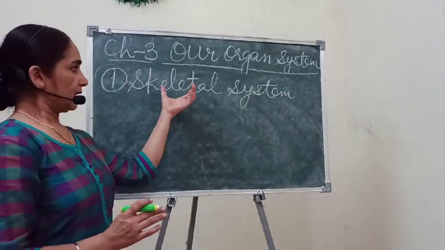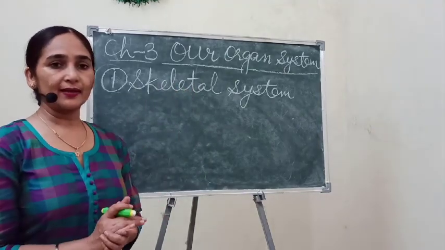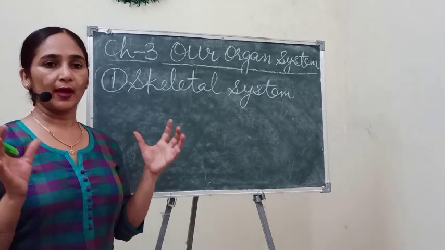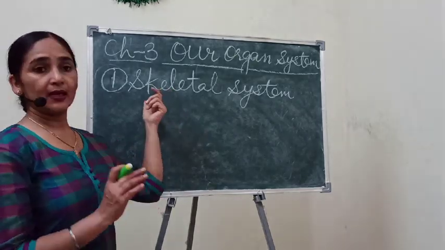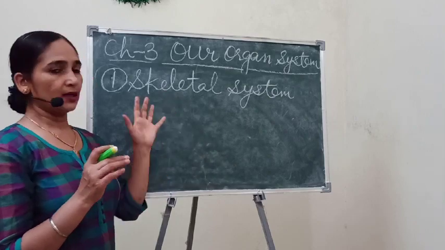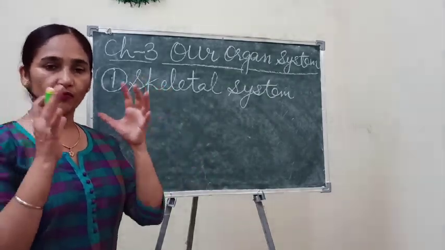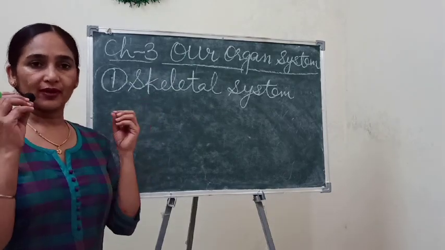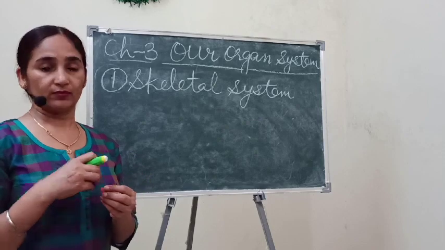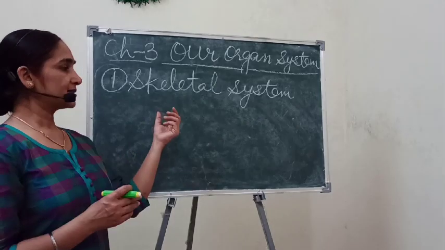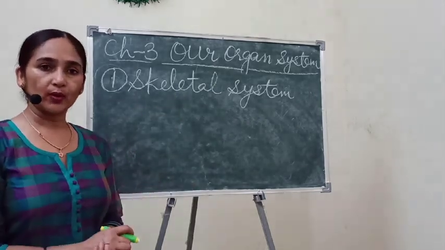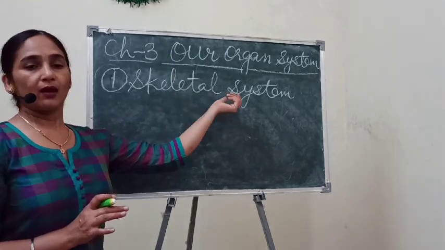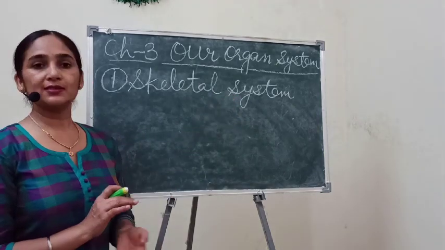You know, children, what is a skeleton? All the bones of the body when united together, we can say it is a skeleton. That also forms a system of our body, because some bones are very small and some bones are long or large in size, and when they all join together and work together, we can say it is a system called the skeletal system.